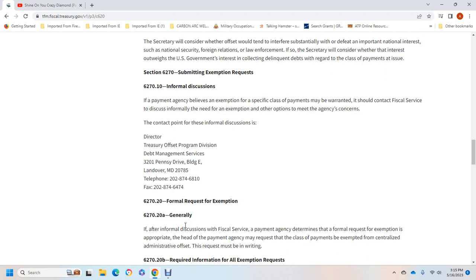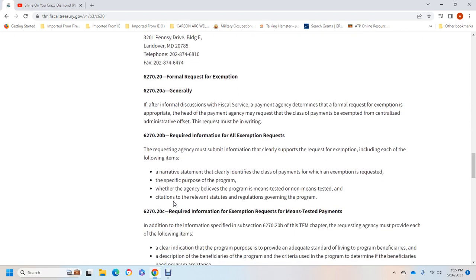627020, formal request for exemptions. 627020A, the general: after informal discussion, officials of the payment agency determine a formal request for the exemption of the payments. The head of the agency may request the class of payments be exempted from the centralized administrative offset. The request must be in writing. 627020B requires the information for all exemption requests: the requesting agency must submit the information in support of the request for exemption, including each of the following items.